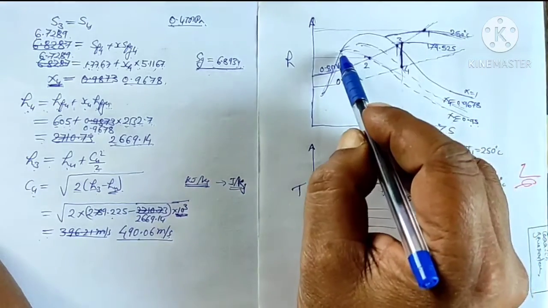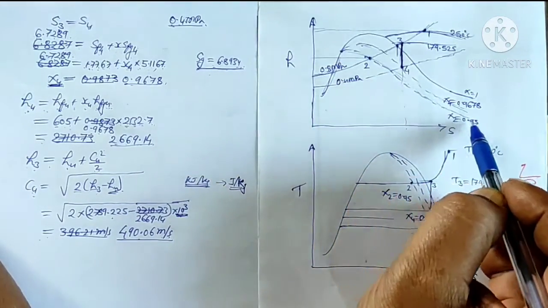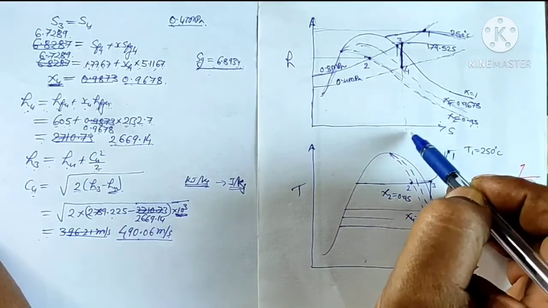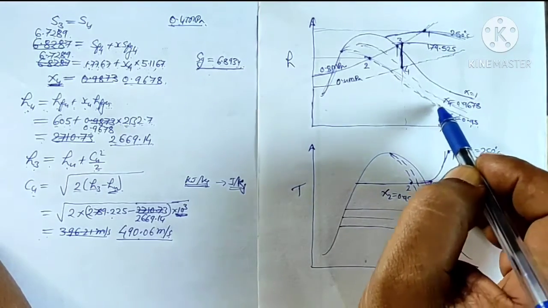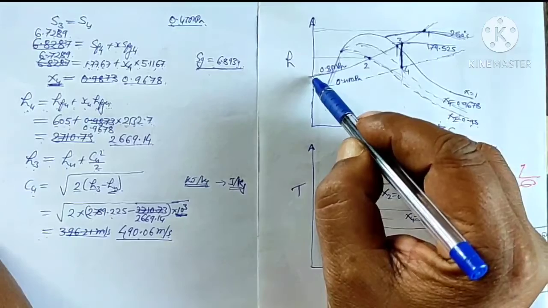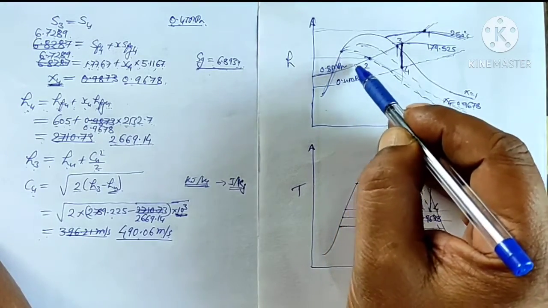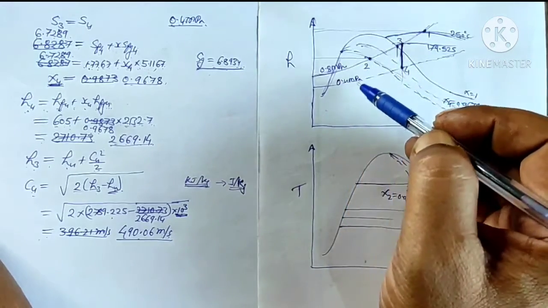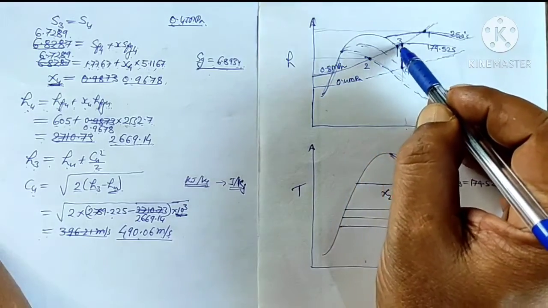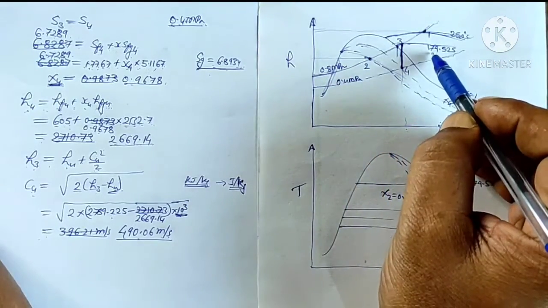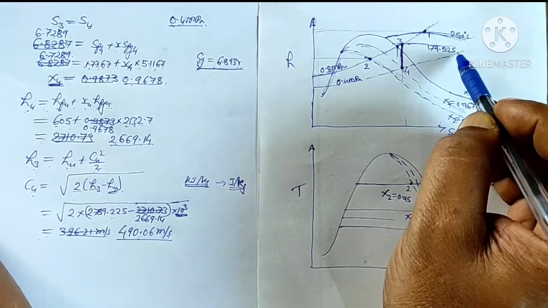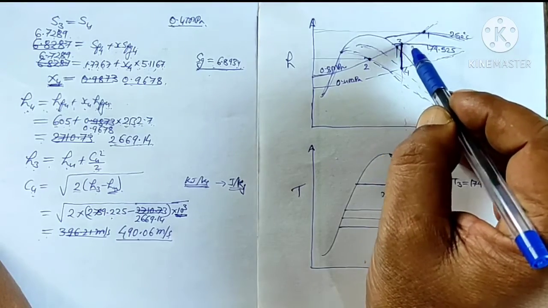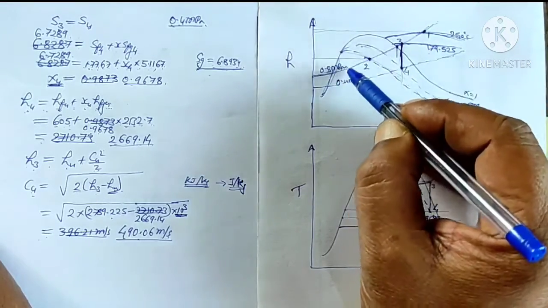Now for point 2, we locate the dryness fraction x equals 0.95. It is 1, then 0.95, then 0.90, like that. So we locate the 0.95 dryness fraction and the 0.8 megapascal line, that is the 8 bar line. Wherever they intersect, this is point 2. Now for point 3, the pressure is the same, 0.8 megapascal, so this is the same pressure line, and the temperature we calculated as 179.525, so we have to locate this line. So we will get the intersection point of the constant temperature line and the constant pressure line.